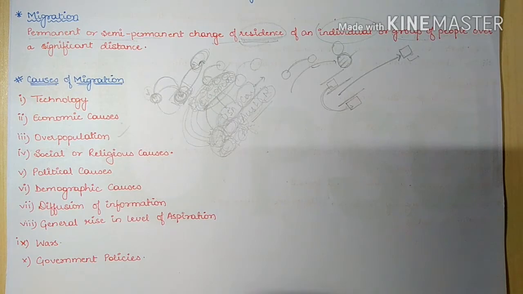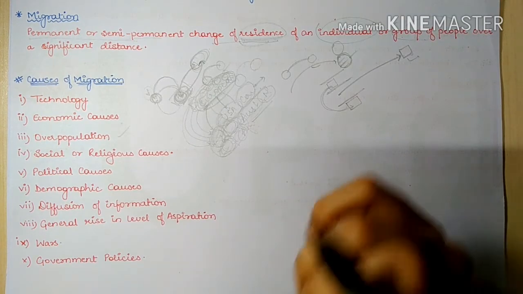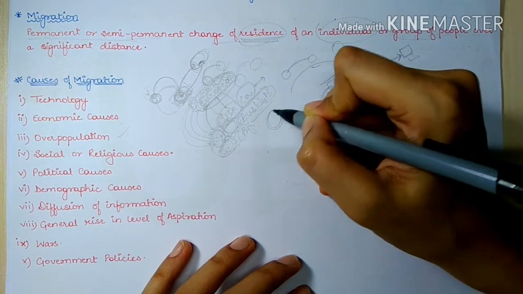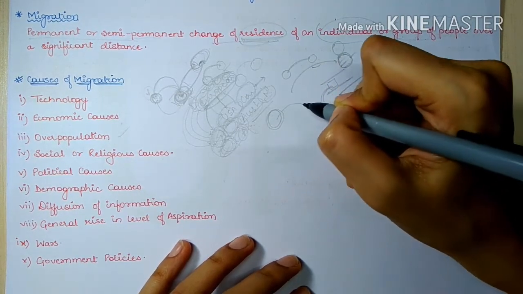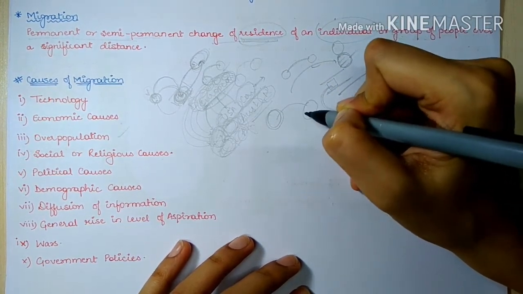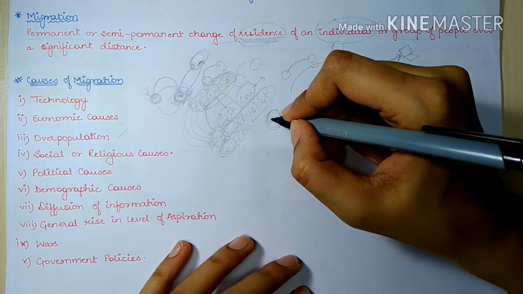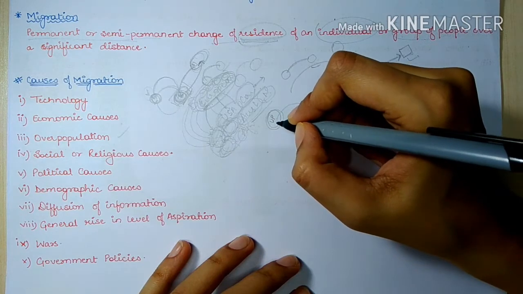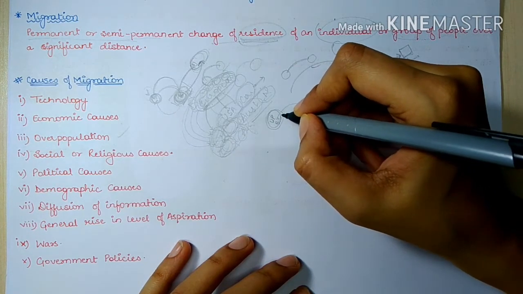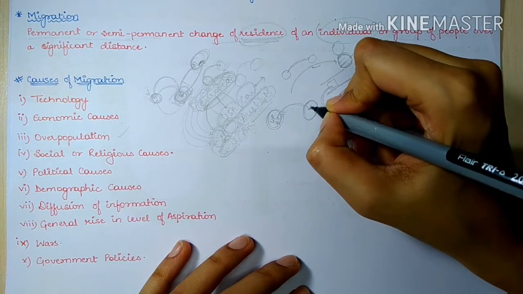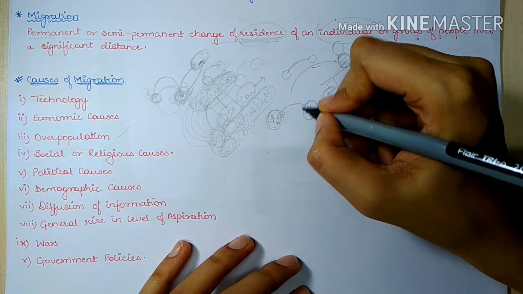Next is overpopulation in crowded areas. From some of the crowded areas, people tend to migrate towards less populated regions. Like from very highly populated regions like UP, Bihar, etc., people migrate towards Gujarat, Rajasthan for job opportunities.